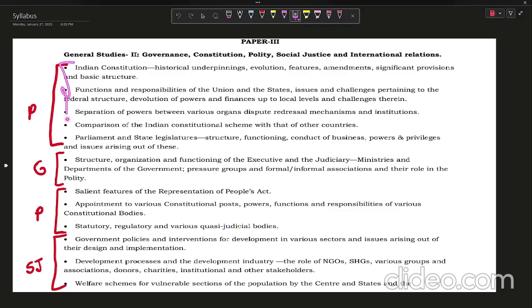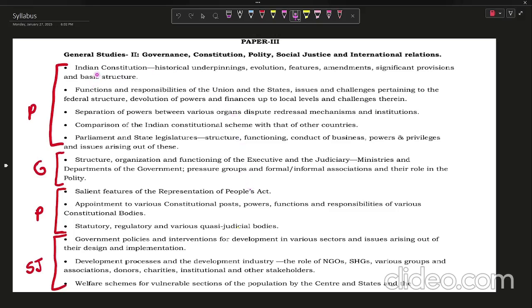The first subject would be polity. In this we will study the Indian Constitution, its historical underpinnings, evolution, features, amendments, significant provisions and basic structure, the functions and responsibilities of the Union and states, issues and challenges pertaining to the federal structure and devolution of power. This is an important topic. And finances up to local levels and challenges therein. You can pause the video and read the whole syllabus.